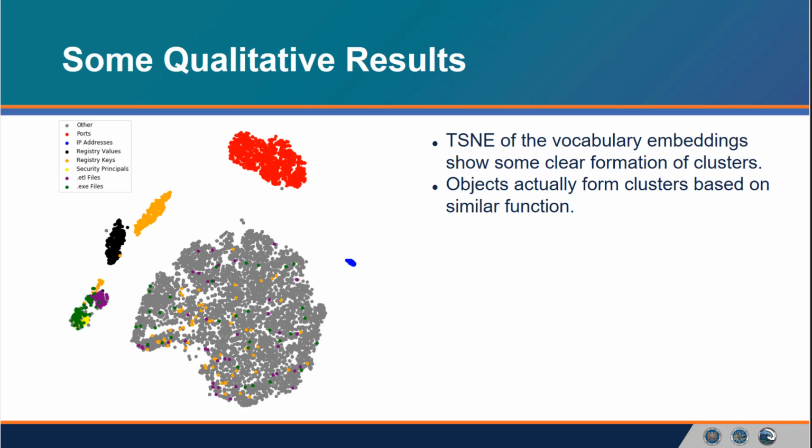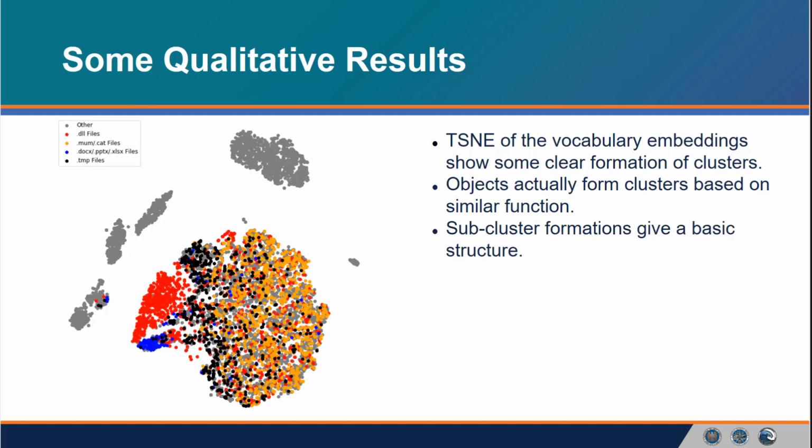The large gray blob in the center of the figure consists of various file paths as they are manipulated, so moved around, read, written to, loaded as modules, etc., by processes in the data. We now provide an alternate coloring to demonstrate the structure of these file embeddings. Observe the .dll modules in red at the left side of the cluster. Additionally, note that the Microsoft Office files in blue are just below, so docx, PowerPoint, Excel files, etc. The larger orange cloud consists of various files pertaining to the Microsoft update process. The substructure in this cluster shows that our architecture is capable of learning some interesting structure in these terms, which means that the training process is giving us some amount of information here.